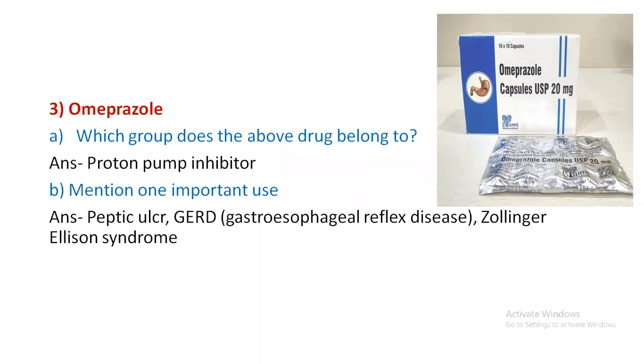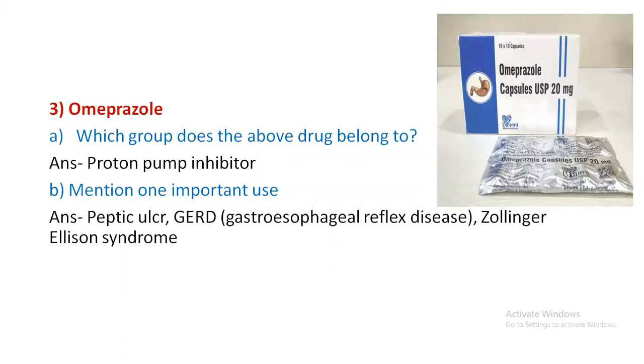Actually, this zole is there with three groups of drugs. One is proton pump inhibitors, that is omeprazole, lansoprazole, and all. Next one is antifungal drugs, where you have ketoconazole, all those things. Then one more group is anti-amoebic drugs, that is metronidazole and all. So this is in brief regarding the omeprazole.